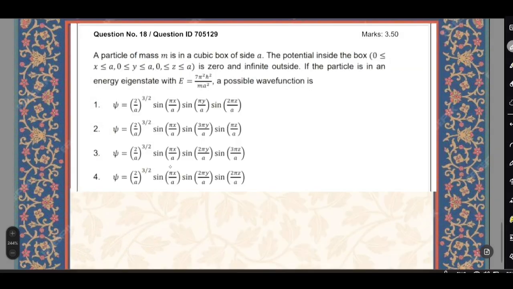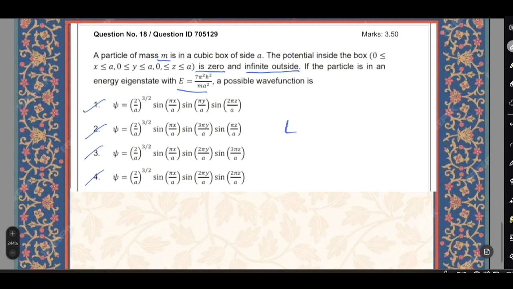The next question is, a particle of mass m is in a cubic box of side A. The potential inside the box is 0 and infinite outside. The particle is in eigenstate with energy E equals to 7 pi square h square by m a square. A possible wave function is, so we had to say which among the following is the correct wave function for this particle in a box.